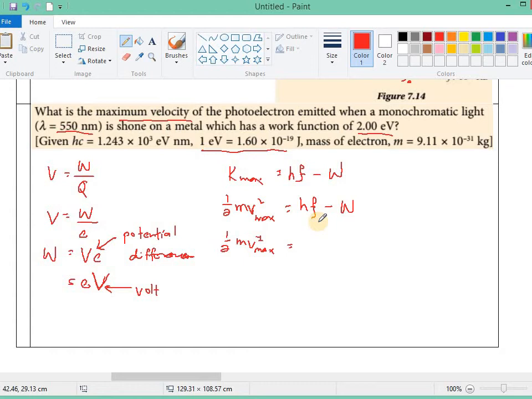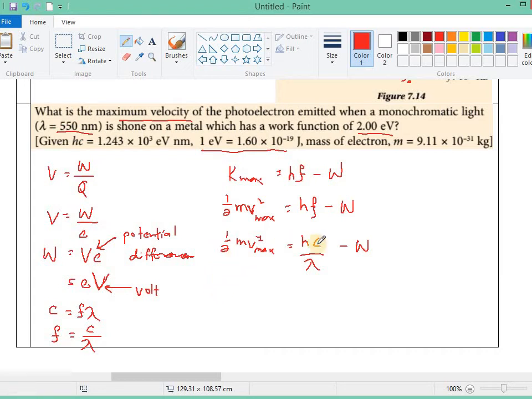But in this question, it doesn't give us the frequency of the light. Instead, the question gives us the wavelength of the light, so we can use the wavelength to calculate the frequency. From the equation c equals f lambda, where c is the speed of light, f is the frequency and lambda is the wavelength, the frequency equals the speed of light over the wavelength. So it is hc over lambda minus the work function.